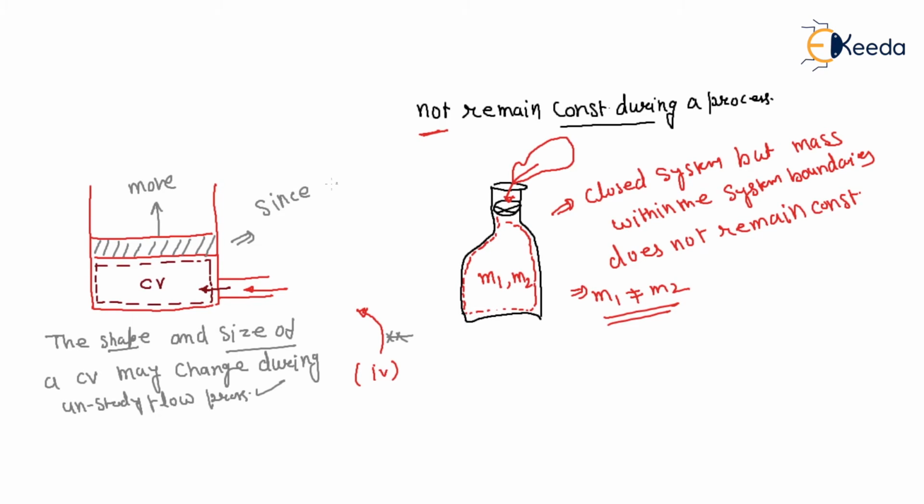Since the system boundary will be displaced, boundary work is there. What is that? Integration of P dV will be there, right? But generally the system is stationary.